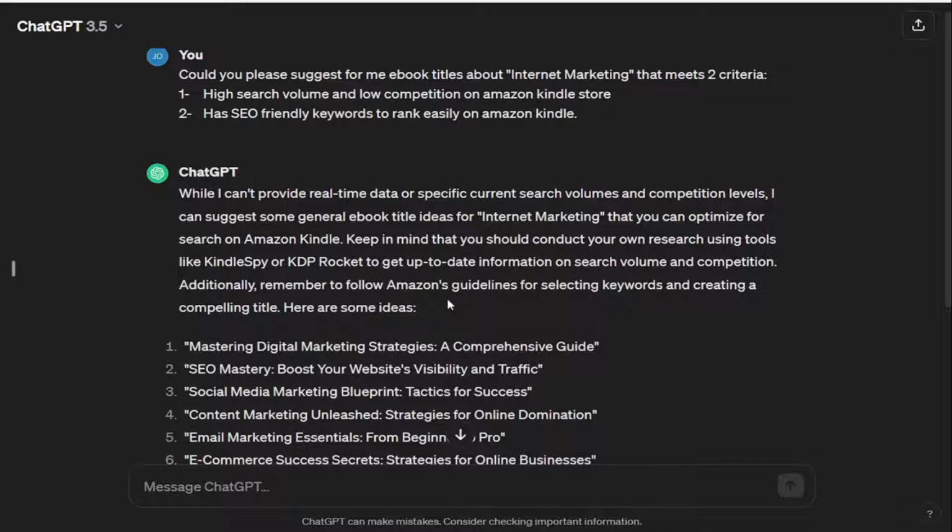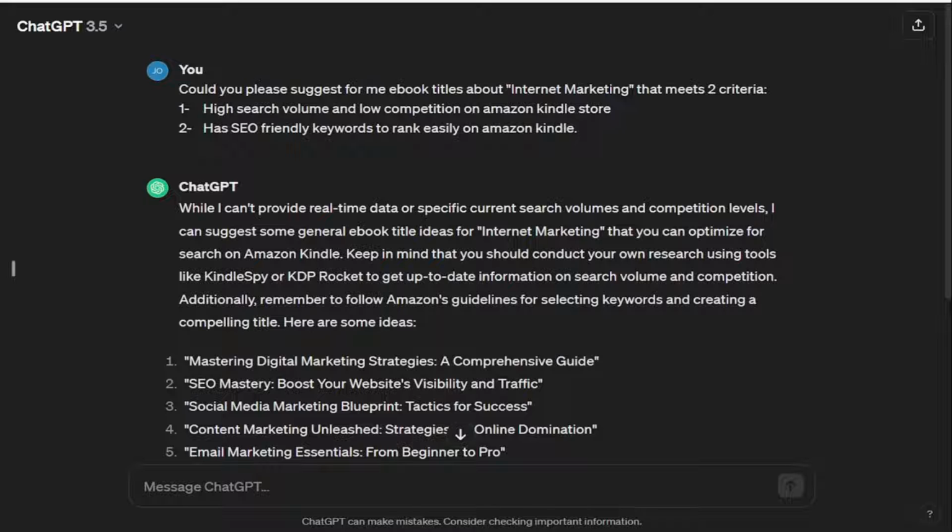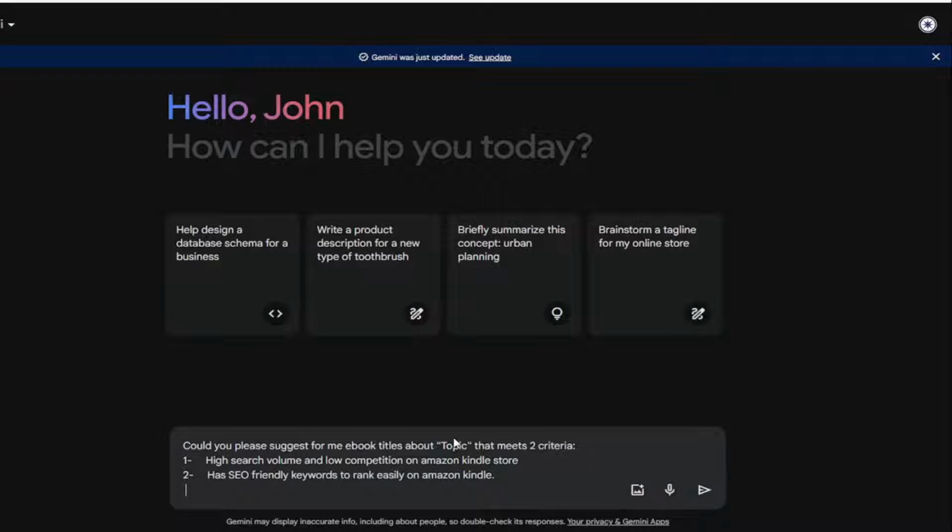Now, since we are using the free version of ChatGPT, it might not be capable of scanning through the store. We can go to Google Gemini and ask the same question, since it can scan through online sources, using the free version.